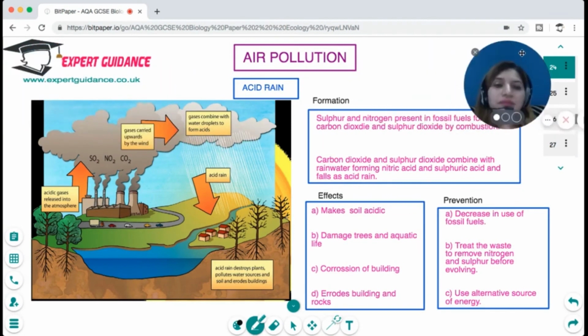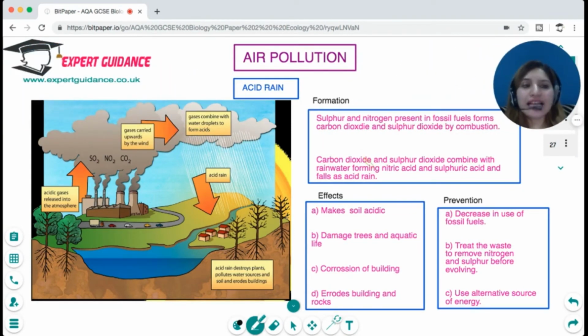Now, with human activities, there is a lot of pollution. And the biggest pollution threat is air pollution. Now, the biggest contributor to air pollution is acid rain. What exactly is acid rain? We know that fossil fuels are made up of carbon, and at times they have sulfur and nitrogen. Carbon, when burned, forms carbon dioxide, and sulfur and nitrogen form sulfur dioxide and nitrogen dioxide.